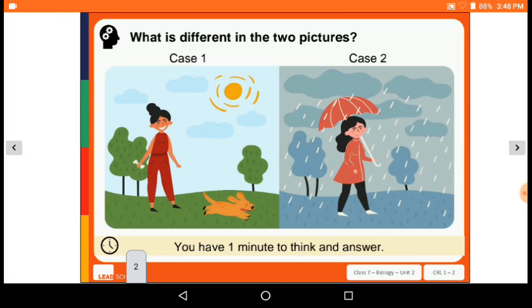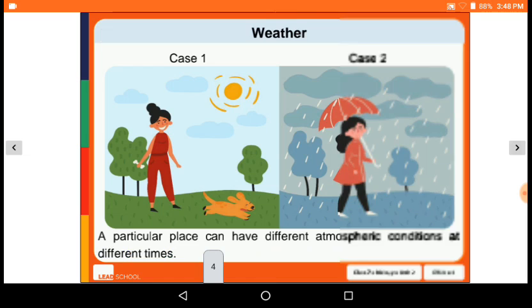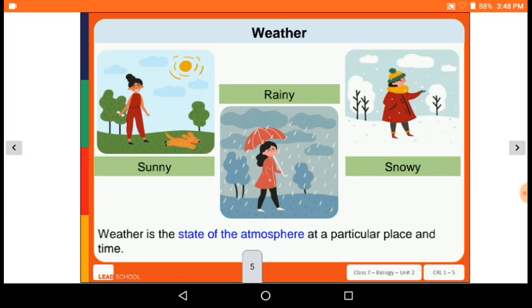सो व्हाट इज द डिफरेंस बिटवीन टू पिक्चर्स? यहाँ पे आपको दो पिक्चर दिख रहा है, उसके बीच में डिफरेंस क्या है? सो इन केस 1 इट इज अ सनी और केस 2 इट इज अ रेनिंग। एक जगह रेन है और एक जगह सनी एटमॉस्फेयर है। So a particular place can have different atmospheric conditions at different times. दोनों जगह पर अलग अलग एटमॉस्फेरिक चेंज हमको दिख रहा है। So weather is the state of the atmosphere at a particular place and time. So what is weather? Weather is a state of atmosphere in a particular place and time.